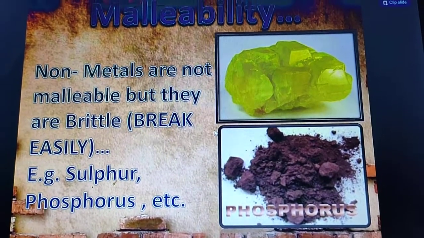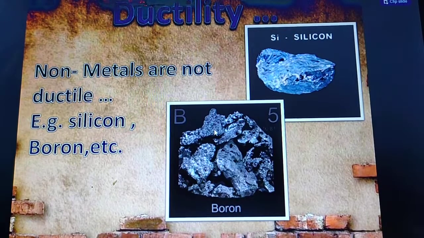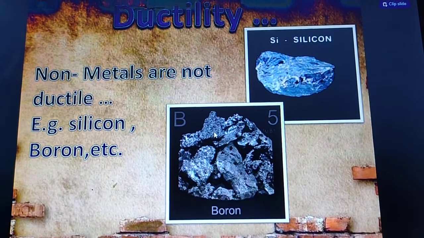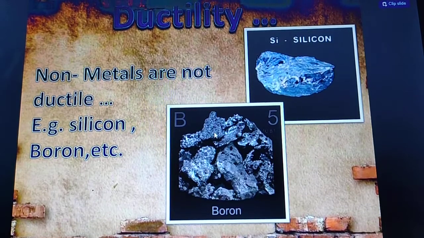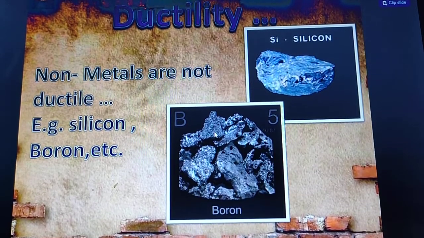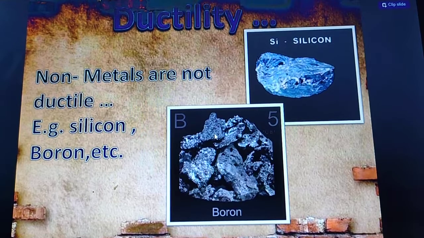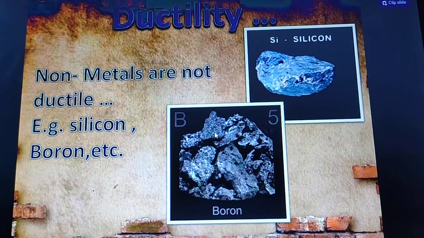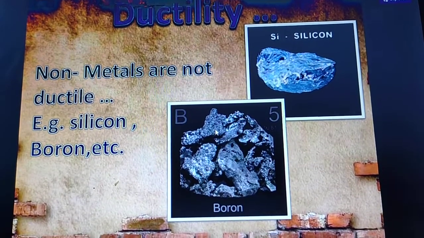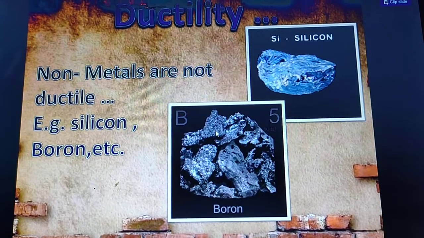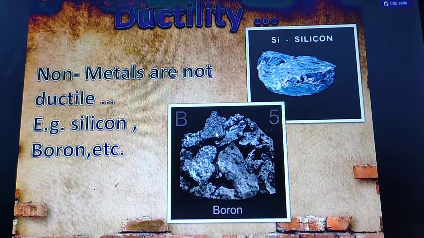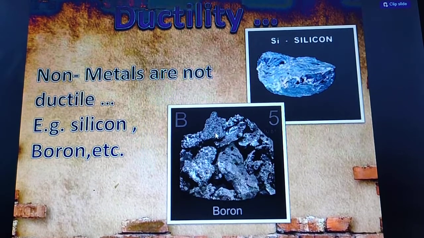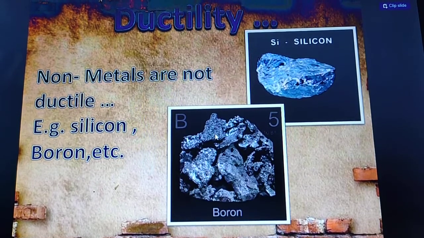Now let's see another physical property, that is ductility. Ductility means the property to draw into wires, right? Generally this property belongs to metals only, but non-metals are not ductile. Why? Because you cannot draw non-metals into thin wires.